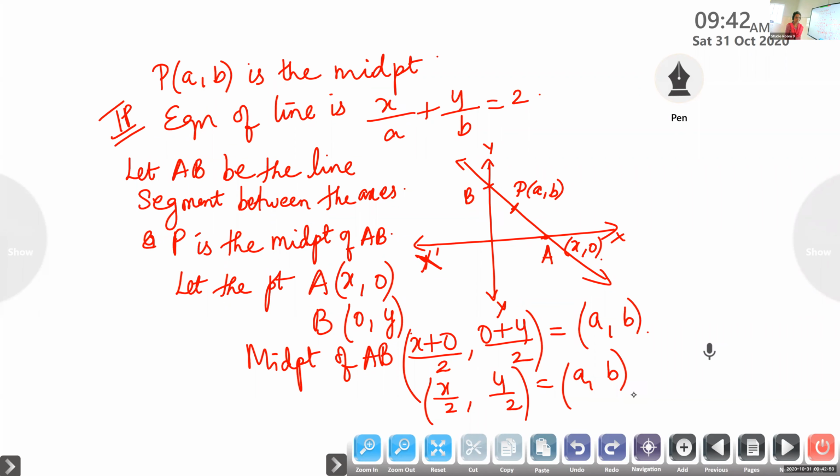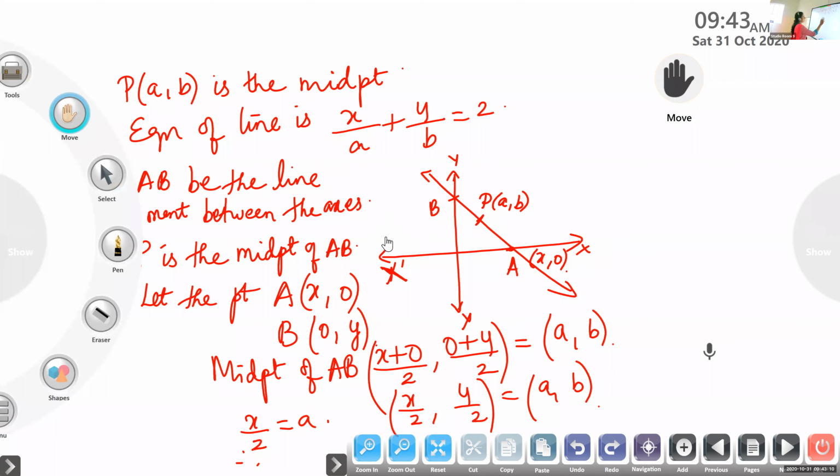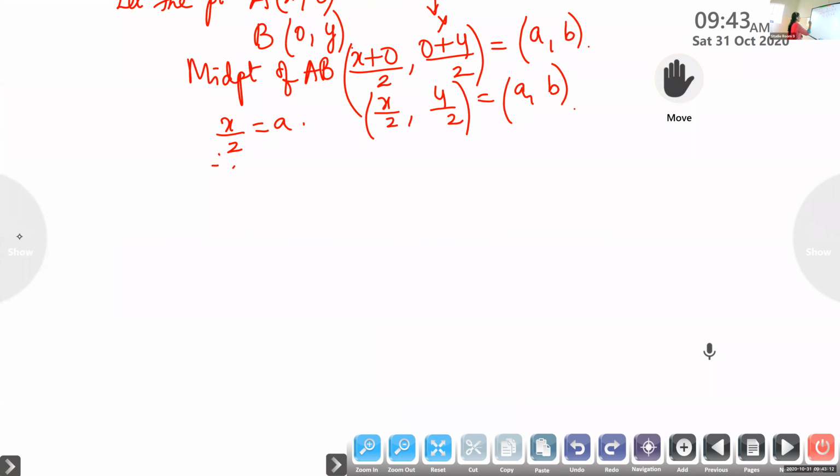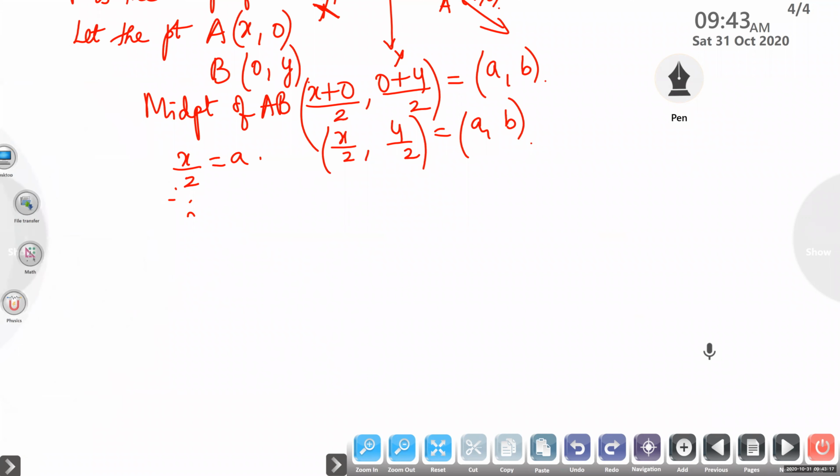Is it okay? So when you equate this, what will you get? x by 2 is equal to a. Therefore x is 2a. Similarly, y by 2 is b, therefore y is equal to 2b.